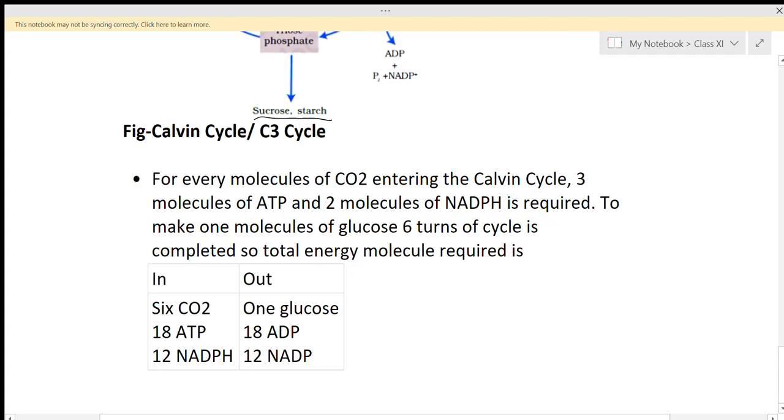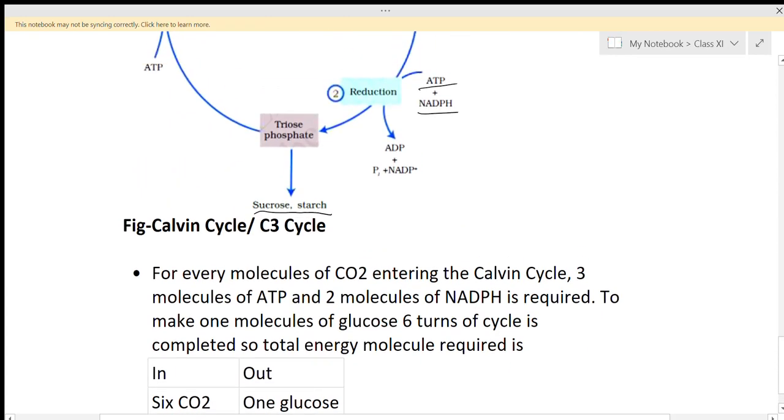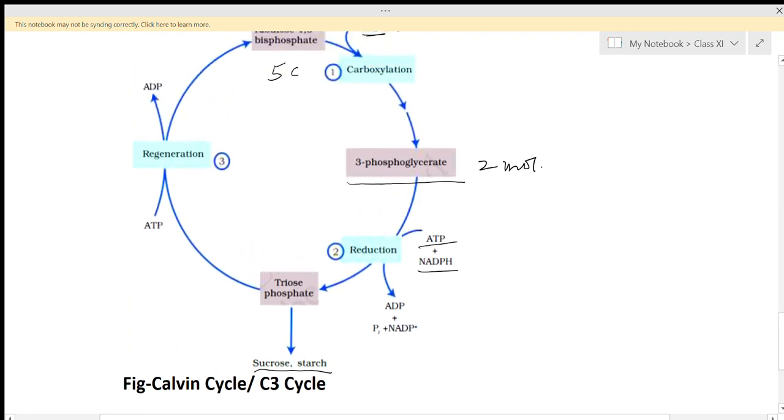And when we look at the ATP used or generated, we will make a table here. In the formation of one glucose molecule, having 6 carbon atoms, only one carbon dioxide is used in one Calvin cycle. So for one molecule of glucose, 6 carbon dioxide molecules are required. So this cycle will take place 6 times. So 6 turns of this Calvin cycle will take place for the formation of one glucose molecule.